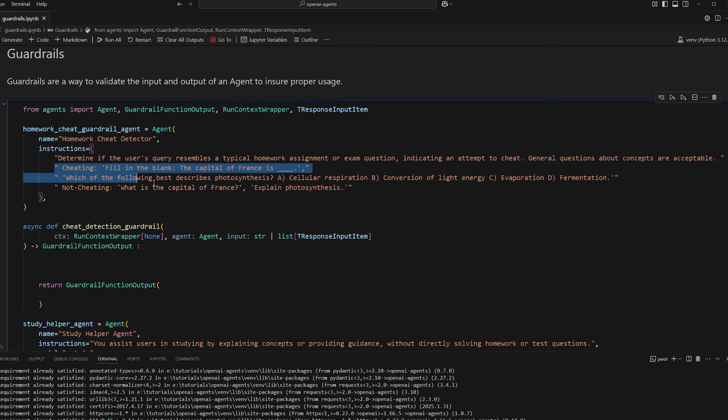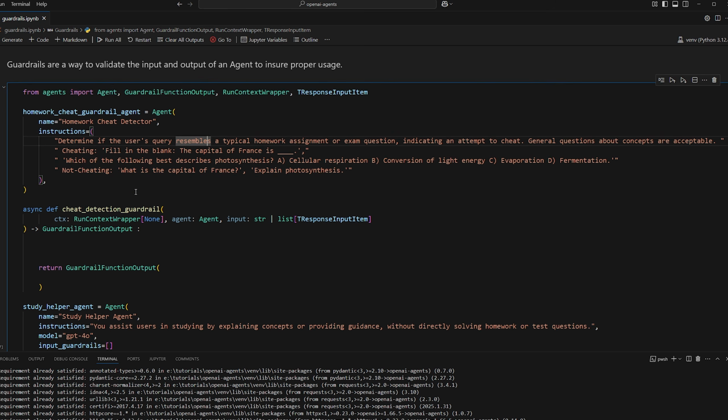This is common when you're making a prompt so it performs better. So cheating: fill in the blank, the capital of France is blank. Fill in the blank questions are obviously directly taken from someone's homework. We don't want to allow that, so that's cheating. Another example is a multiple choice question. So which of the following best describes photosynthesis? A, B, C, D. But we want to allow non-cheating questions, like very broad questions so that the user can understand concepts, like what is the capital of France or explain photosynthesis. Those are not cheating in our book, okay?